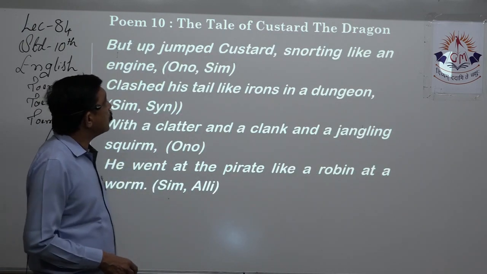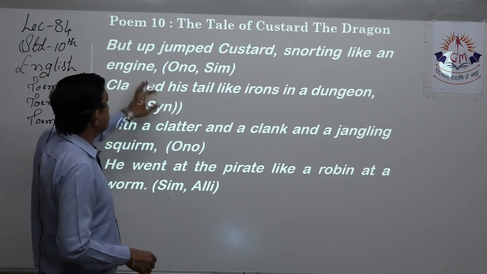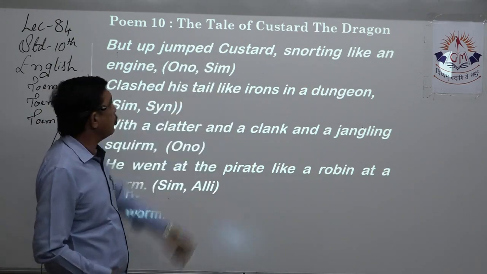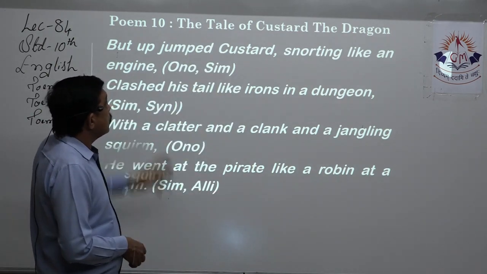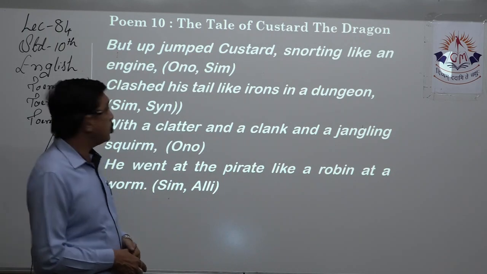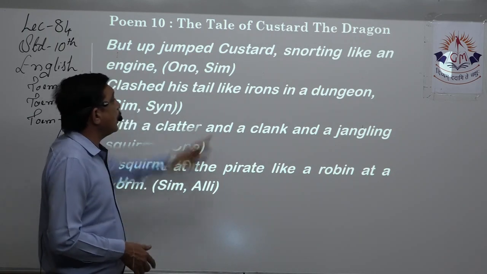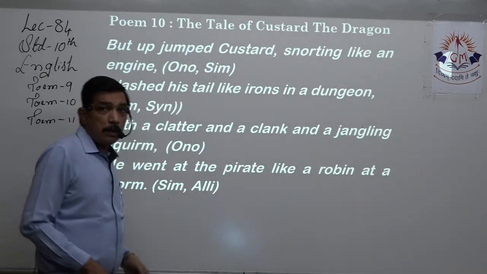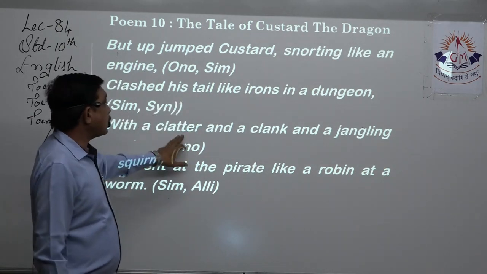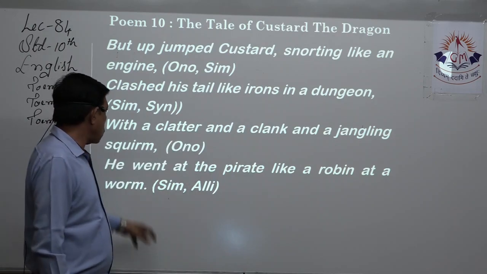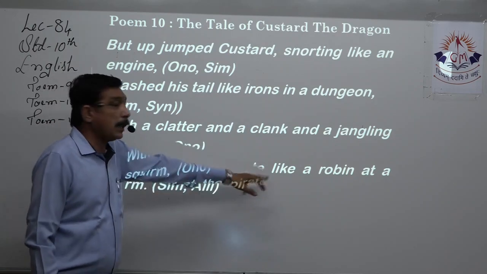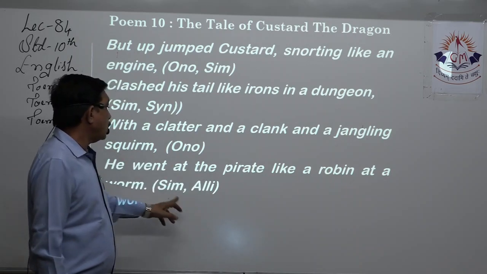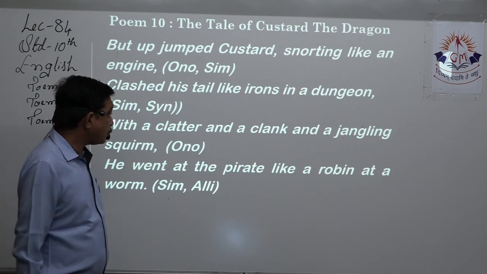But up jumped Custard, snorting like an engine. Snorting, a sound comes, right? So onomatopoeia is there. Simile: snorting like, then comparison is there. Simile: lashed his tail like, so again simile comes. Synecdoche, tail is part of the whole. With a clatter, clatter is a sound word. That he went at the pirate like, so again simile, right? And robin at worm, that is alliteration, right?